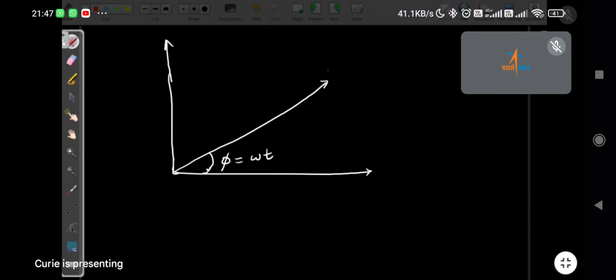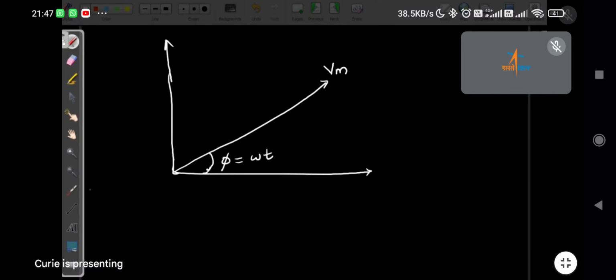Now let this be Vm. Now where should Im be? Now, this is a purely inductive circuit.